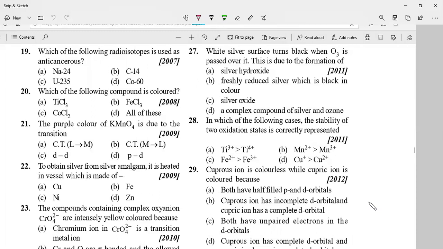See the questions. 19. Which of the following radioisotope is used for anti-cancerous? Okay. All these are fact-based questions. Next, which of the following compound is colored? Colored means again you have to think about that is unpaired electron. Next, the purple color of KMnO4 is due to which transition? Next, to obtain silver from silver amalgam, it is heated in vessel which is made up of.